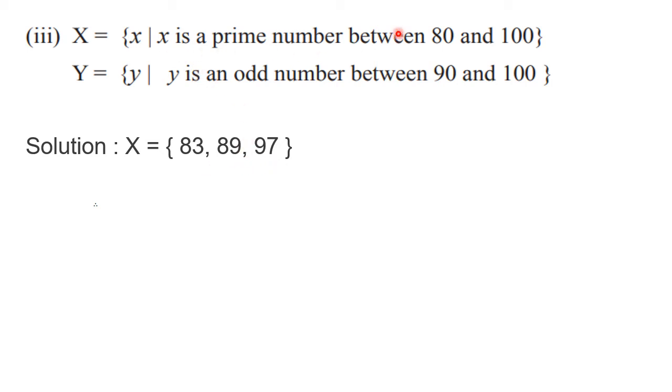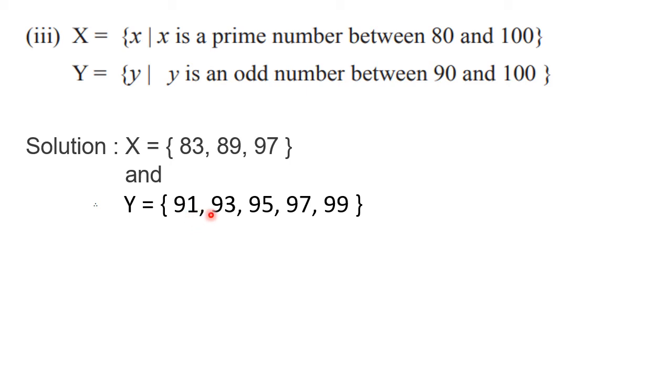So prime numbers between 80 and 100. So here we have three prime numbers, which are they: 83, 89 and 97. Okay. Then y is a set of odd numbers between 90 and 100. So write down all the odd numbers between 90 and 100.